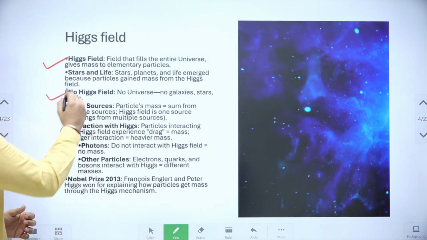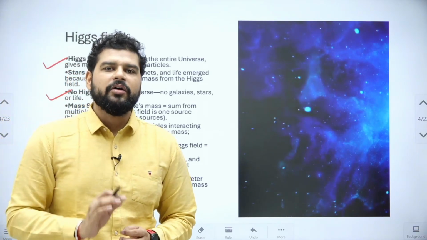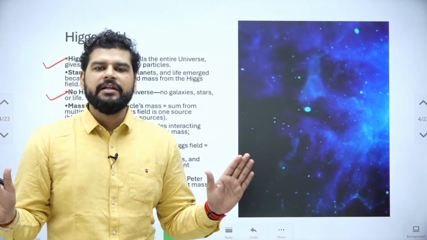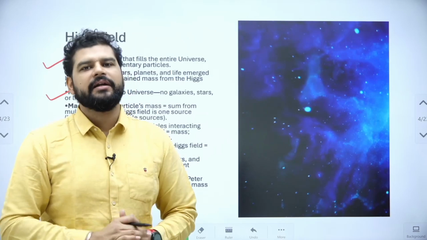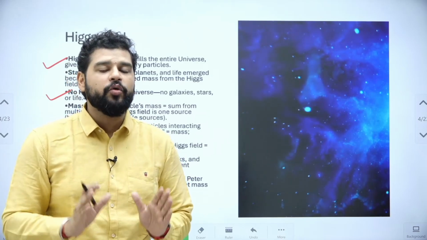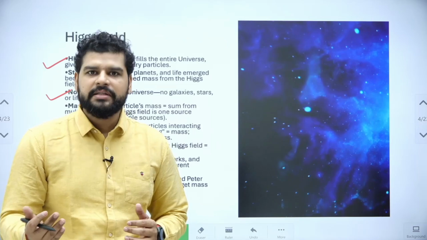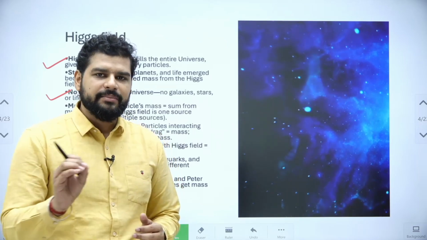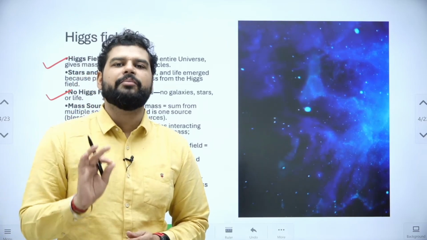See, if there was no Higgs field, this is very important, because if there was no Higgs field, there will be no mass and things won't exist as they exist right now. Our world would completely be different if there was no Higgs field. So remember, if there is any question on this, you will have to tick mark something like it will change the whole universe. Remember this, it is such an important field.